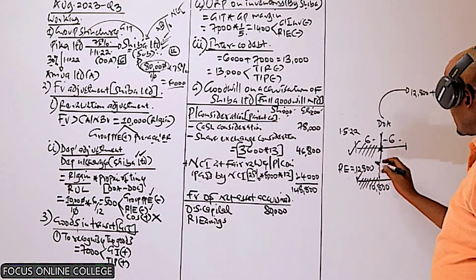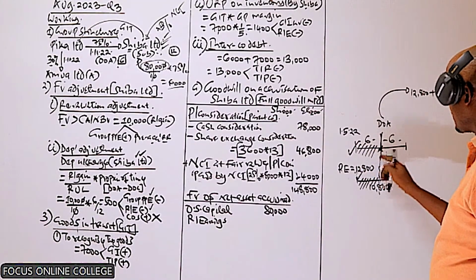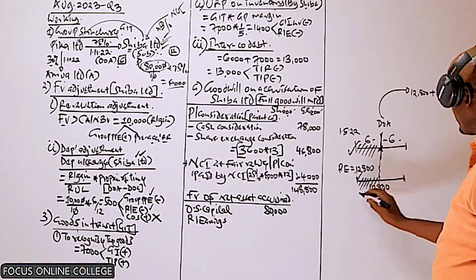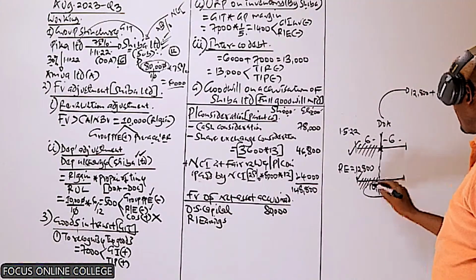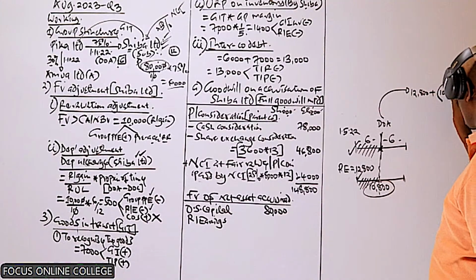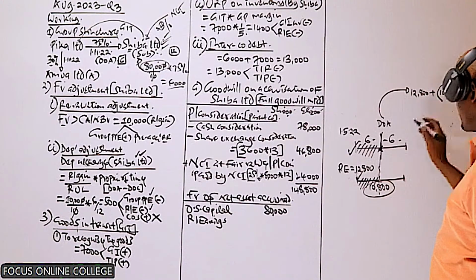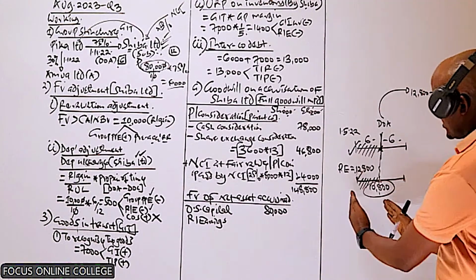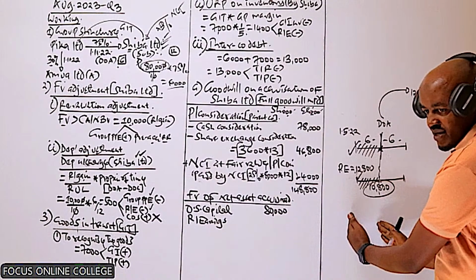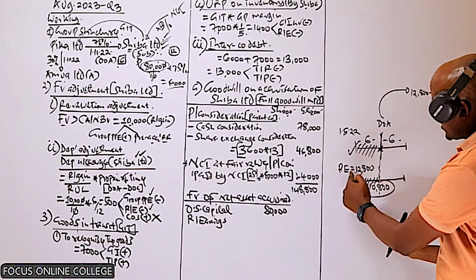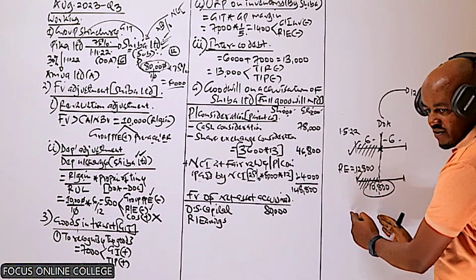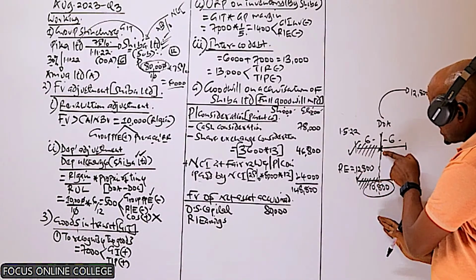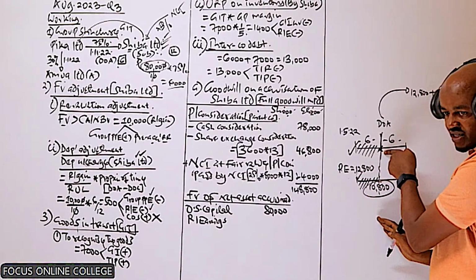So how do we get the retained profit for the first 6 months? We take the retained profit for the whole year, which is given as 10,800, and apportion this on a time basis. We multiply that by 6 over 12, so that we know the retained profit for the first 6 months. Once we add this to the opening balance, we get the retained earnings of Shiba on the date it was acquired.